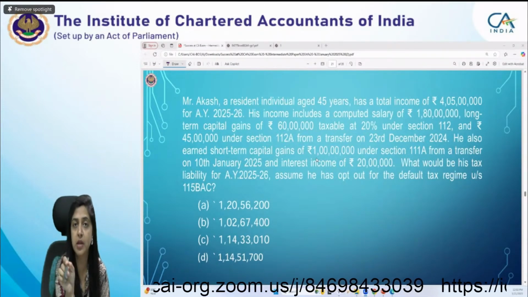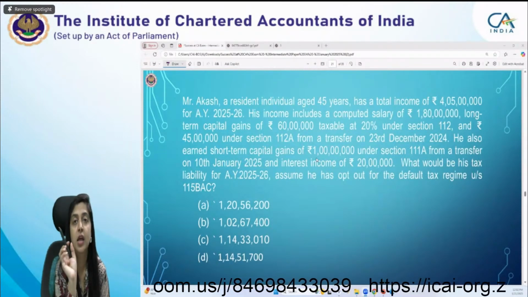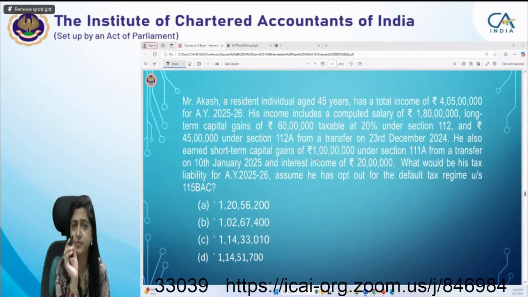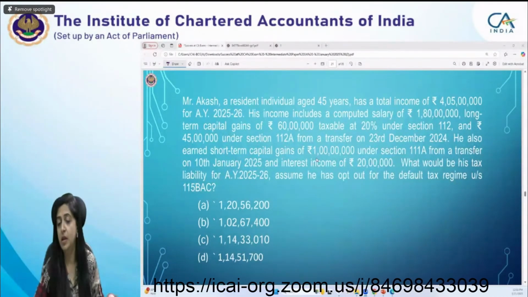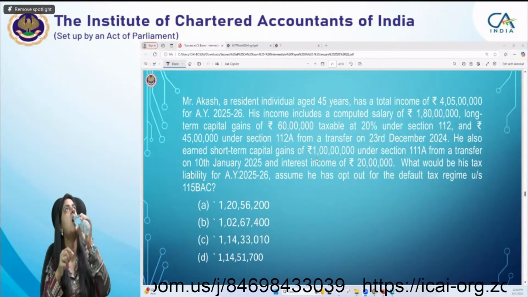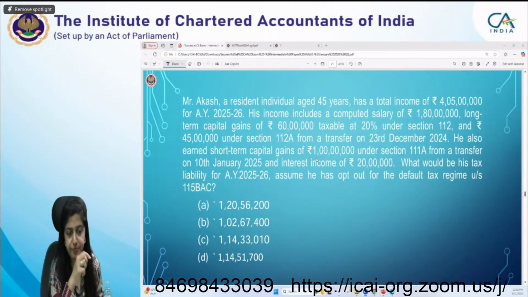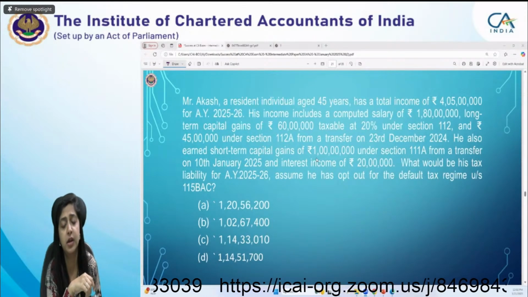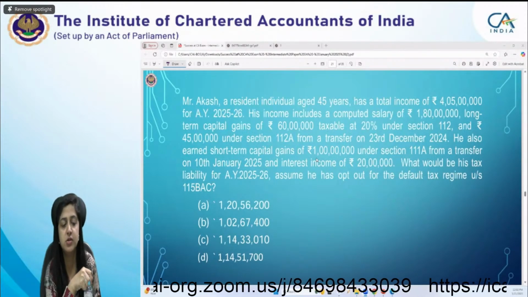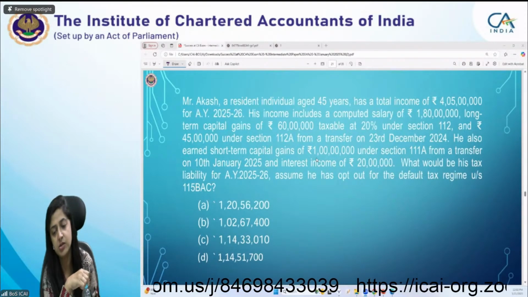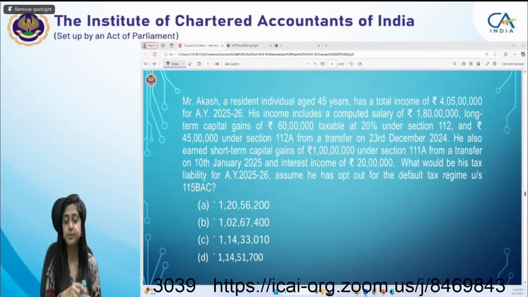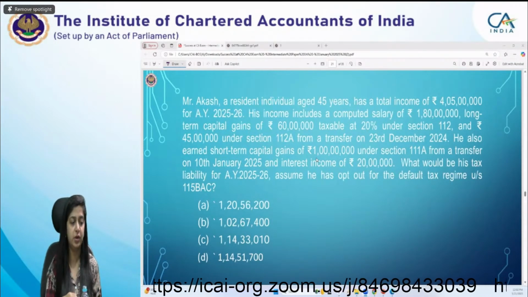These dates for the capital gain specifically, students, capital gain and for TDS, the dates are very, very important. You have to remember the dates from which the amendments are applicable. It is important to see what is the implication of this date. He also earned short-term capital gain of 1 crore under 111A from a transfer which took place on 10 January 25, then interest of 20 lakh. You have to compute tax liability under normal provision because he has shifted out of the default tax regime.